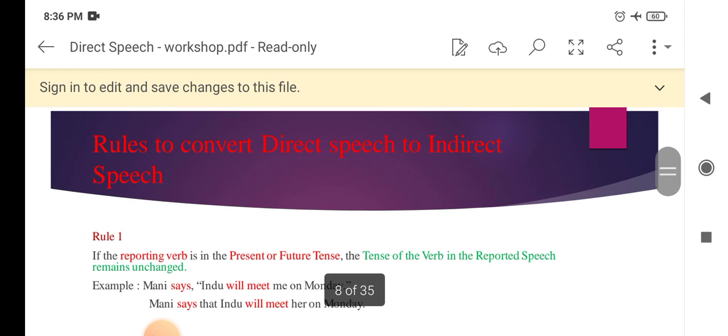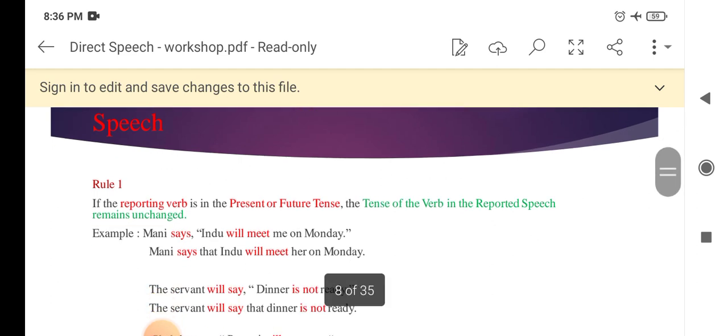Let's learn some rules to convert direct speech to indirect speech. The first rule is, if the reporting verb is in the present or future tense, the tense of the verb in the reported speech remains unchanged. For example, Mani says, Indu will meet me on Monday. So, Mani says that Indu will meet her on Monday. Here we see that we haven't made any change in the tense of the verb of the reported speech.